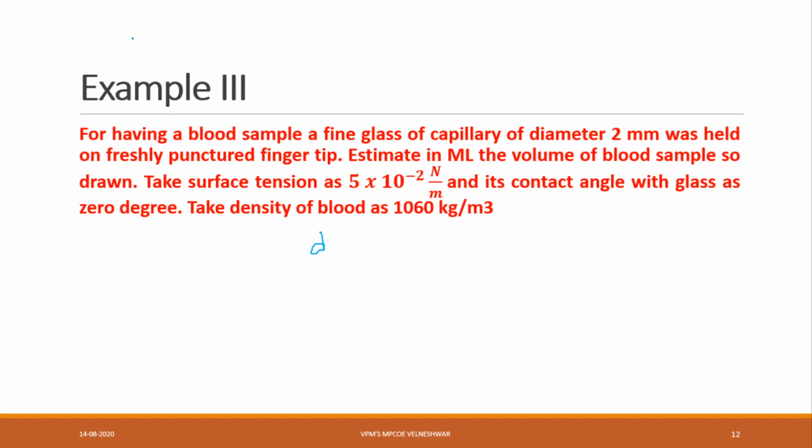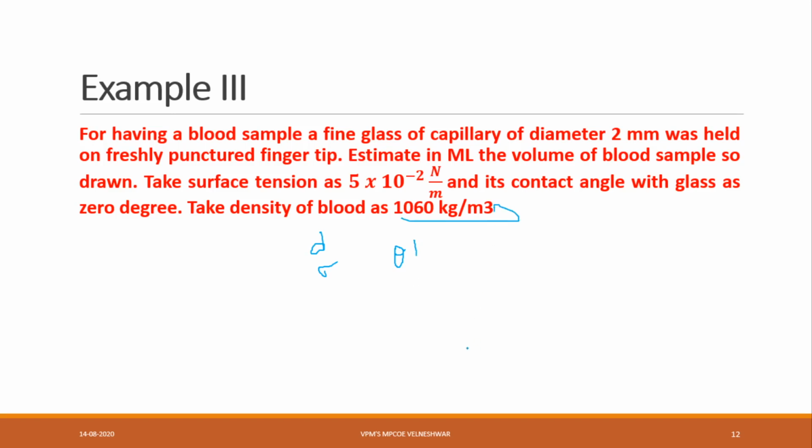Estimate in ml the volume of blood sample. Here we have to find the volume. Now take surface tension as 5 into 10 to the power minus 2 Newton per meter. So he has given surface tension, that is the sigma value. And its contact angle with glass as 0 degree, theta value is 0. Now take density of blood as 1060 kg per meter cube.